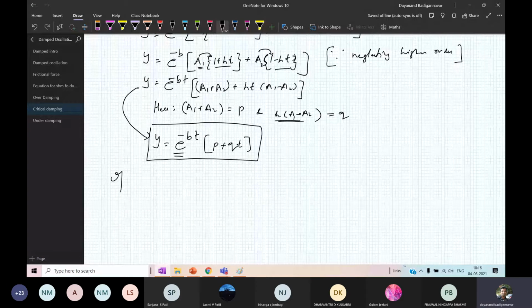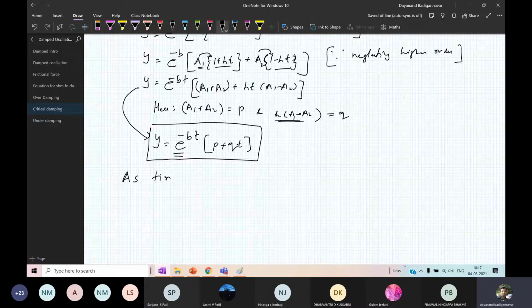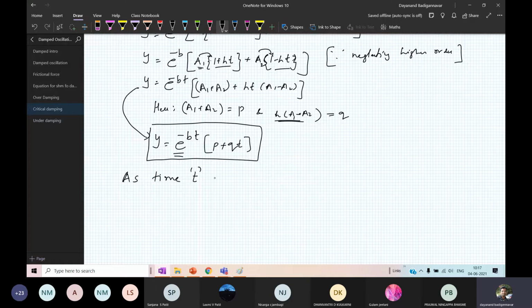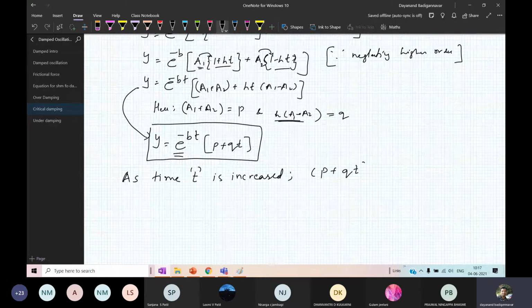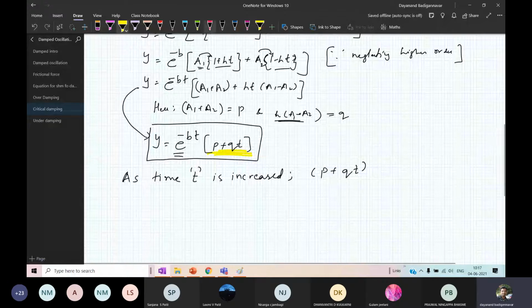Now what happens here, if you look at the equation, as the value of time t increases, the second term, p plus qt, is going to increase. Do you agree with this? Why? Because it is in the linear part, so it is directly proportional to time. Therefore, p plus qt is increasing.